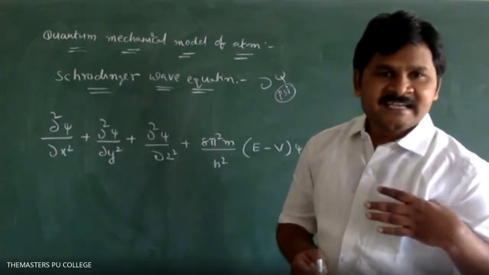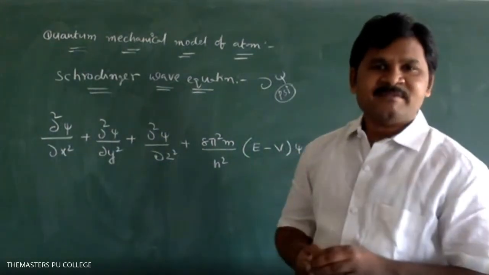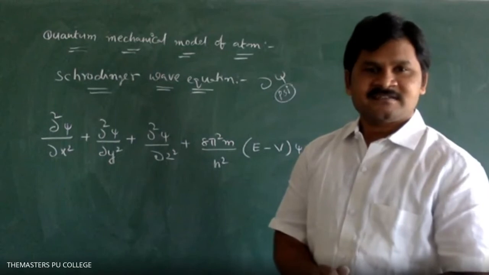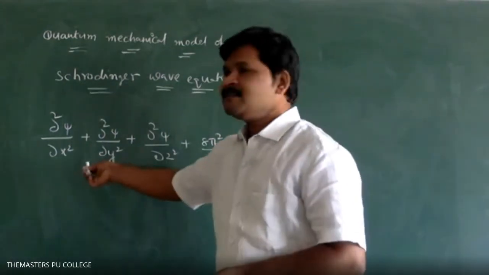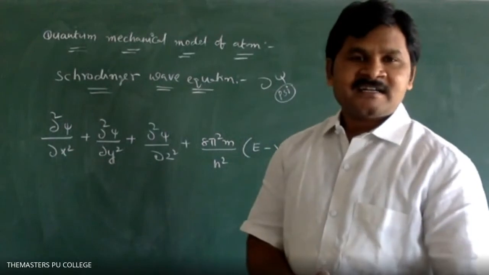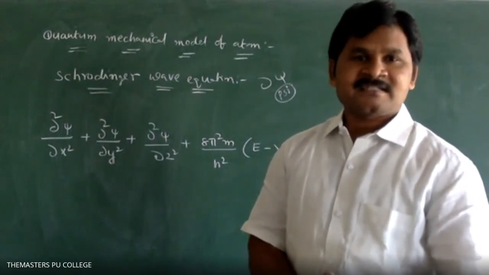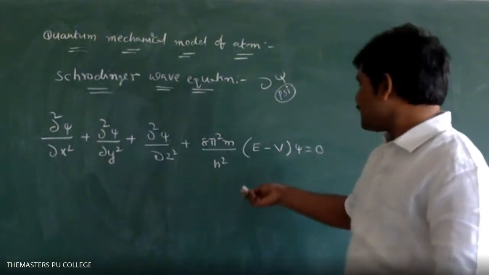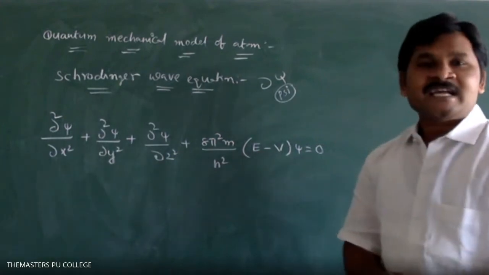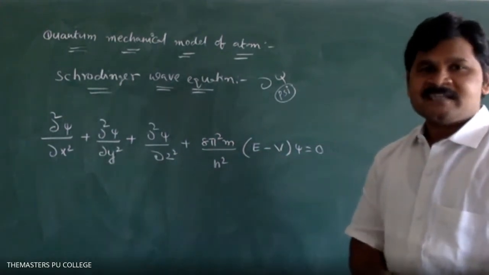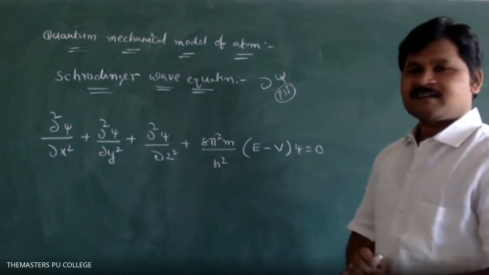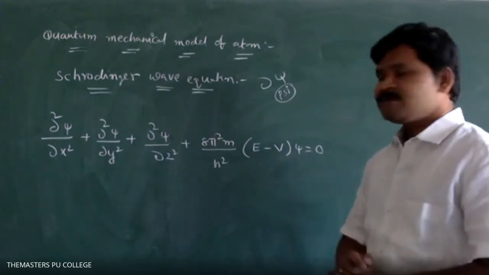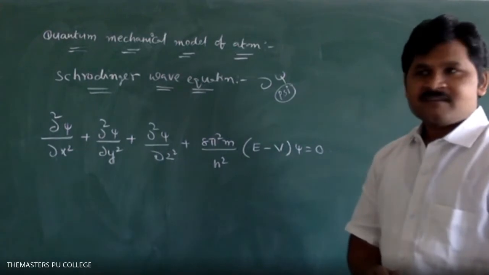What is psi? Psi means nothing but wave function. What about x, y, z? X, y, z are Cartesian coordinates. What is E? Total energy of electron. What is the velocity of electron? So these are the terms we are using in the Schrodinger wave equation.